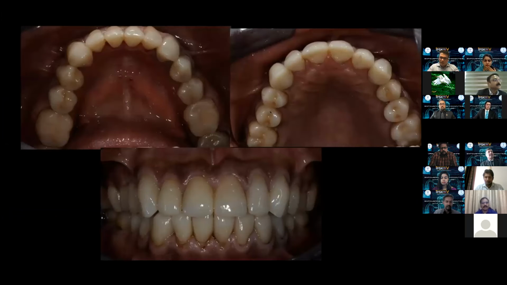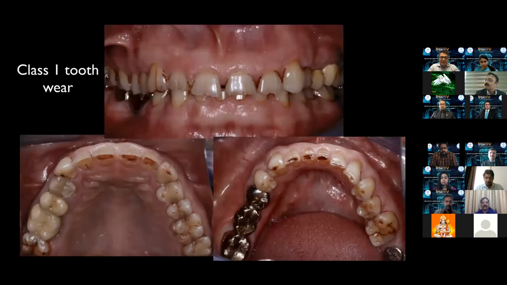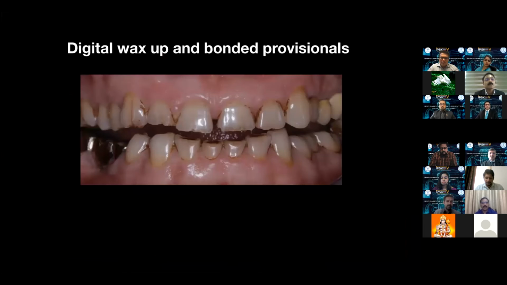All are conservative lithium disilicate restorations done chairside without any dental laboratory, without any impression, without any jaw relation, without any articulator, completely digital. Another case with a little more tooth wear, the same principles are followed. This is the kind of freeway space that is available. So a lot of scope for restoring such a case.